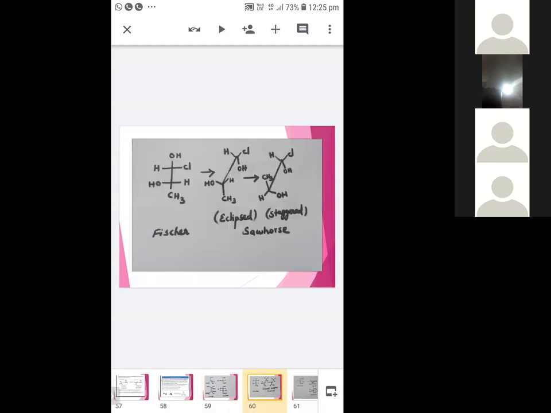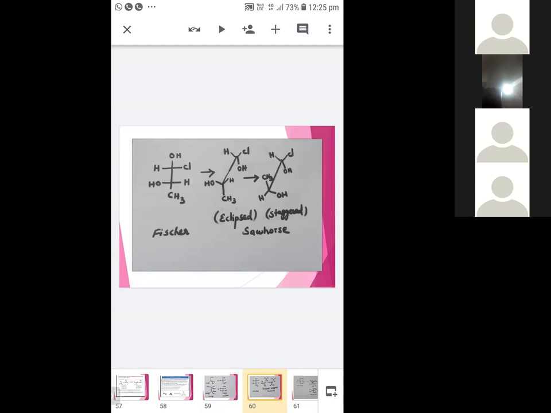same way, Fisher to Sawhorse. So here there may be 2 types of representation, that is eclipsed form and staggered form. So you just see, in Fisher projection, the back carbon may be the top, and the front carbon will be the bottom.